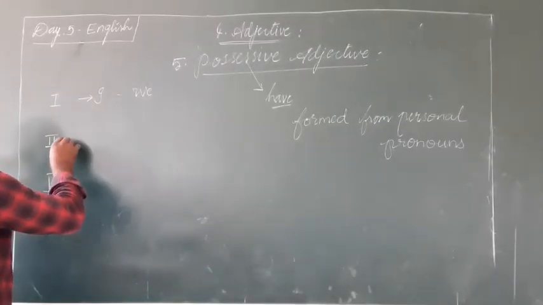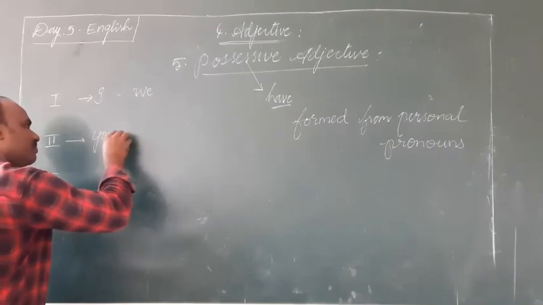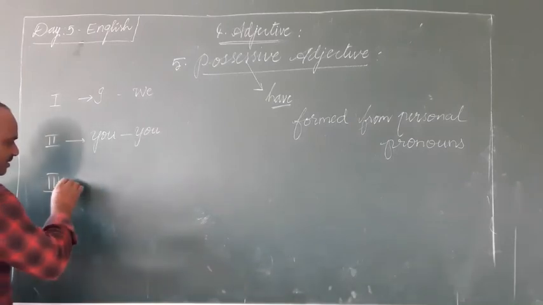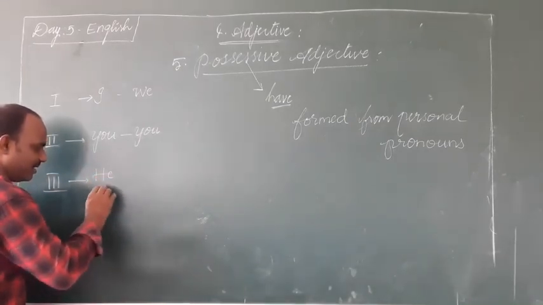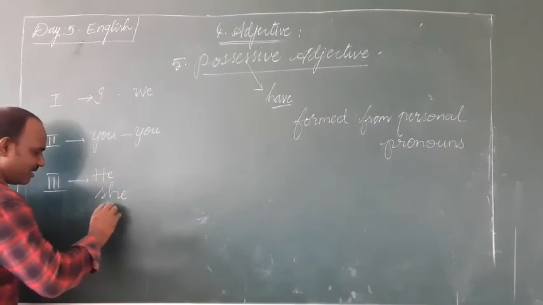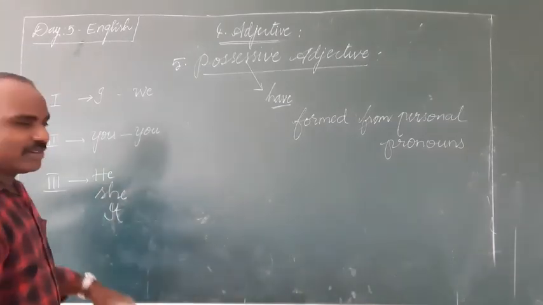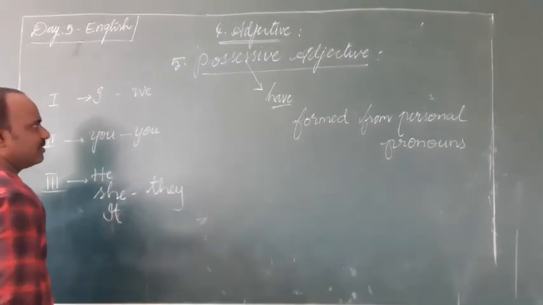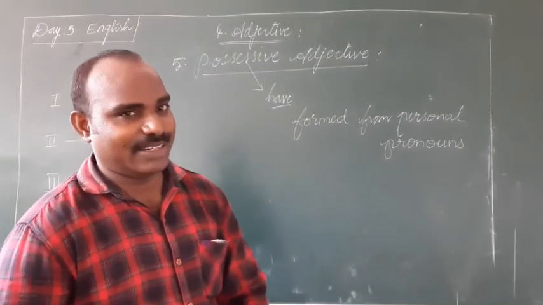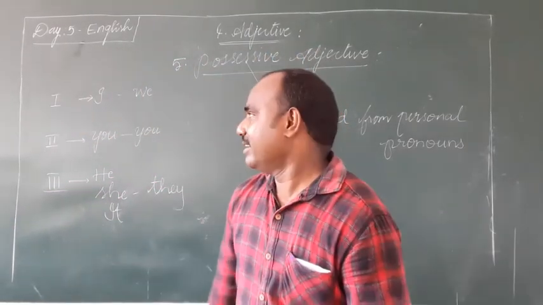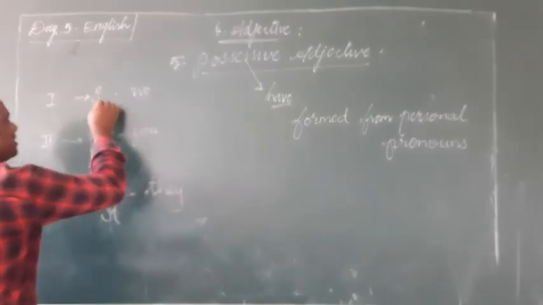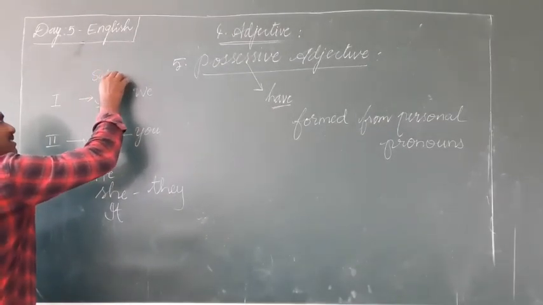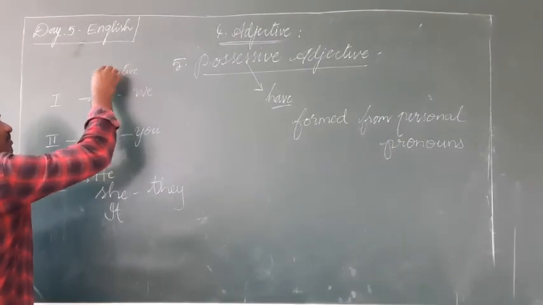Second person singular and plural, you itself. Third person singular, he, she, and it, of course it is an impersonal pronoun, and plural, they. These are the three persons in English, both plurals and singulars. Here, I is a subjective pronoun.